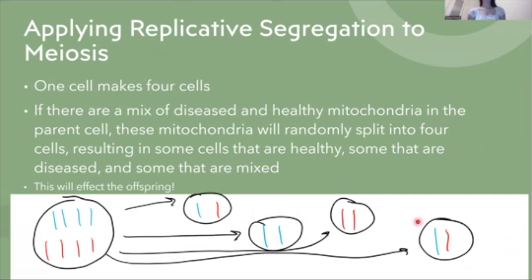And this is going to affect the offspring. If the offspring has the totally diseased mitochondria, they're going to have that mitochondrial disease. If they have the totally healthy mitochondria, then they'll be healthy in terms of their mitochondria, and they won't have any issues there. So whenever the egg is formed in women from whatever parent cell, it can be split up in different ways. The cytoplasm can be split up in different ways, and each one will be different, not only in terms of what genes are there, but also what's in the cytoplasm. What are the organelles like?